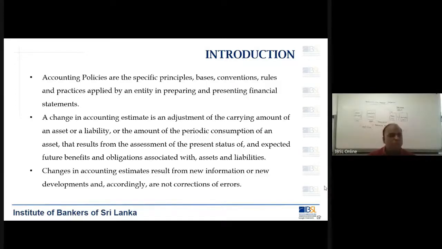Now the change of 3 years will have to be applied, which we call as retrospectively. That is, you have to go back to the period where you have purchased it and change it from that day onwards. But there will be certain changes that you do based on the accounting policies. Those will be done prospectively, that is going forward. You don't have to go back and adjust your prior periods. Okay, that is what it means.